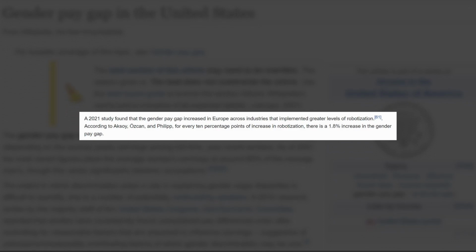We're just going to give a quick look at the two uncertain ones since they're short, and I would like to know what your opinion on them is, whether they're pro-right, pro-left, or attempting to be neutral. The first one was edited onto a wiki about the gender pay gap in the United States. A 2021 study found that the gender pay gap increased in Europe across all industries that implemented greater levels of robotization. This one was removed because it was from Europe and not the United States. Otherwise, to me, it seemed pretty neutral.